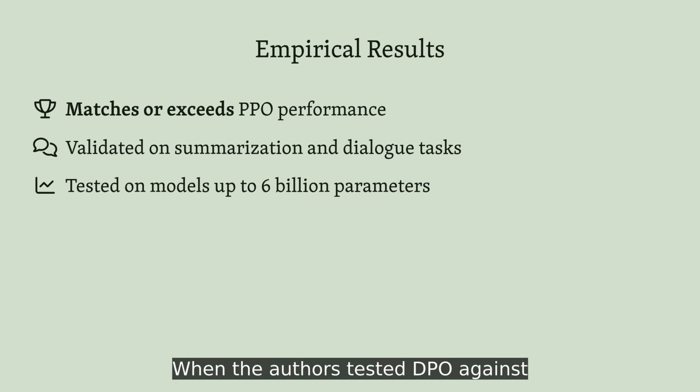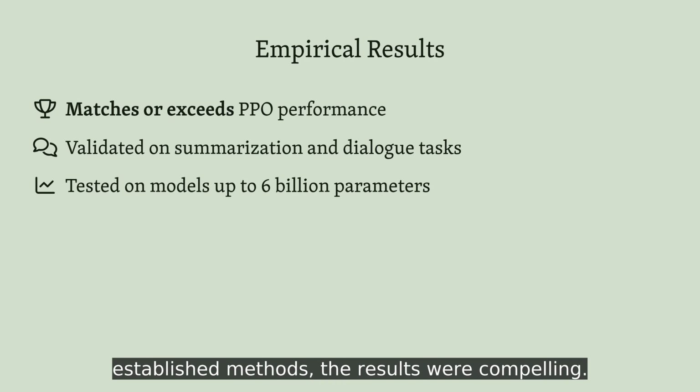When the authors tested DPO against established methods, the results were compelling. Across tasks like summarization and single-turn dialogue, DPO achieved alignment quality comparable to or better than proximal policy optimization, while being dramatically simpler to implement and tune. These experiments used models with up to 6 billion parameters, though the approach shows promise for even larger scales.